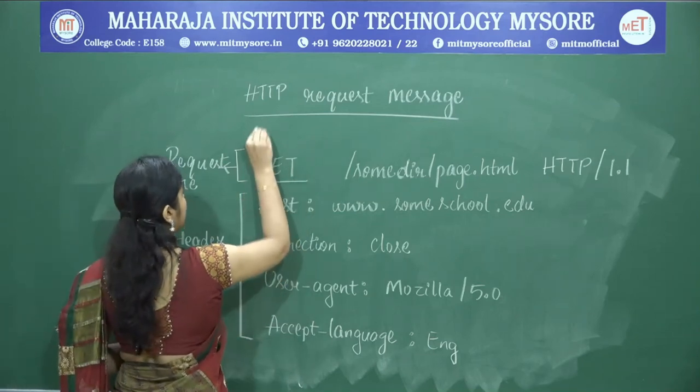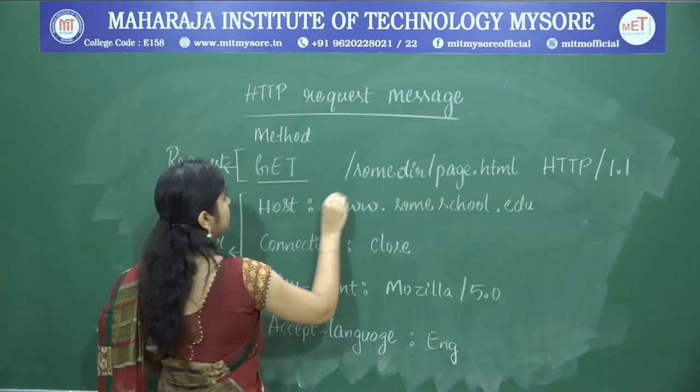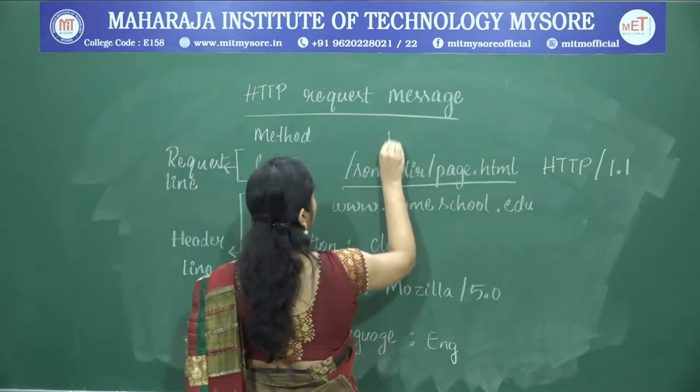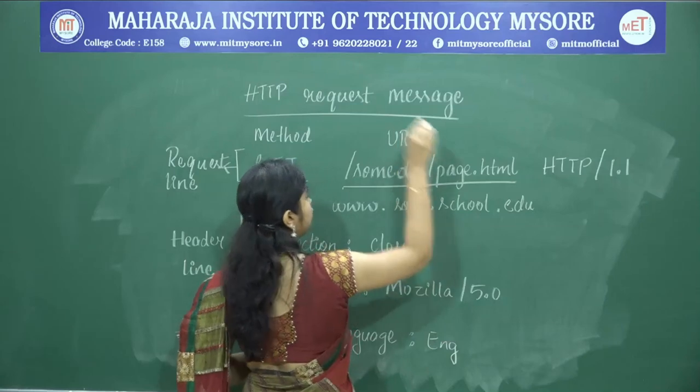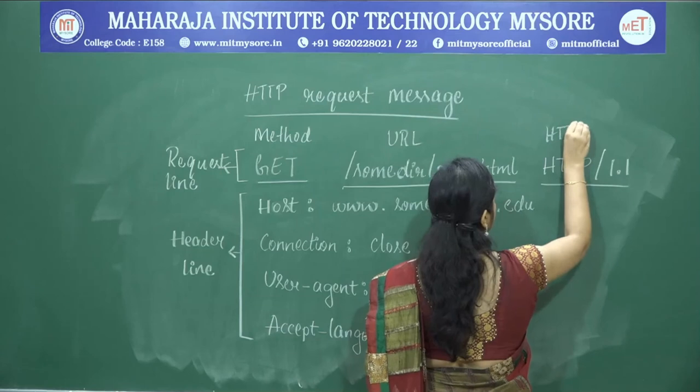First one is the method field, next is the URL field, third is the HTTP version field.